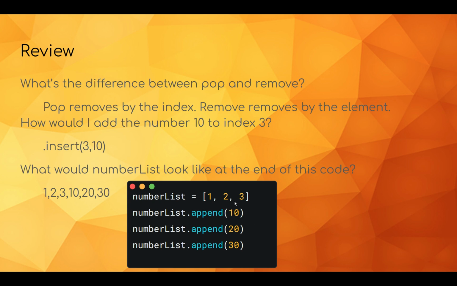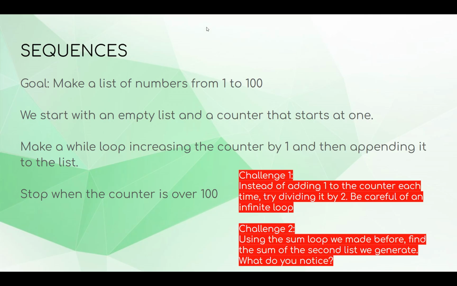So if we stick those 3 on in a row, you would have 10, 20, 30. So now we're going to be having sequences. Our goal here is actually to make a list of numbers from 1 to 100, sorry. And most of the time we start out with a list, but this time making a list is our goal.